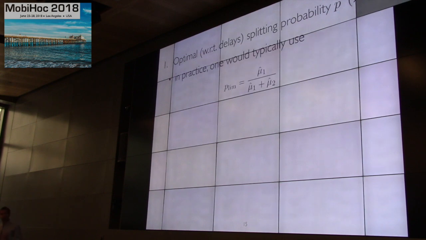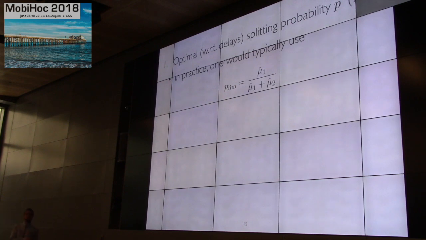So first of all, what is the optimal splitting probability? If I ask you which splitting probability you would use, what you would do is use the weighted average of the service rate. So if one technology has a service rate of, let's say, 30 megabits per second on average, and the other technology has an average service rate of 10 megabits per second, well, you would send 3 packets out of 4 on the first technology, and 1 packet out of 4 on the second technology. And this is this P lim, this static splitting probability.